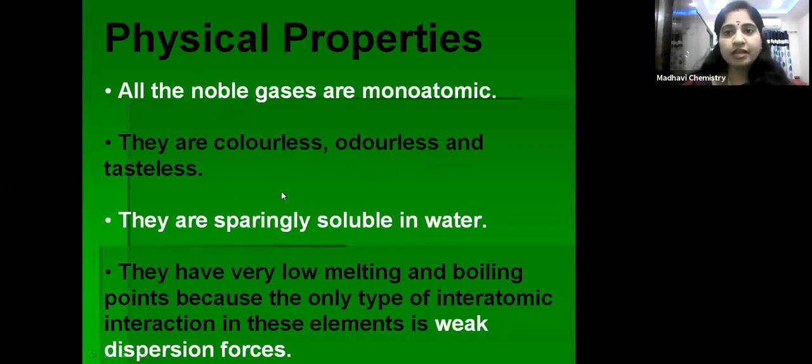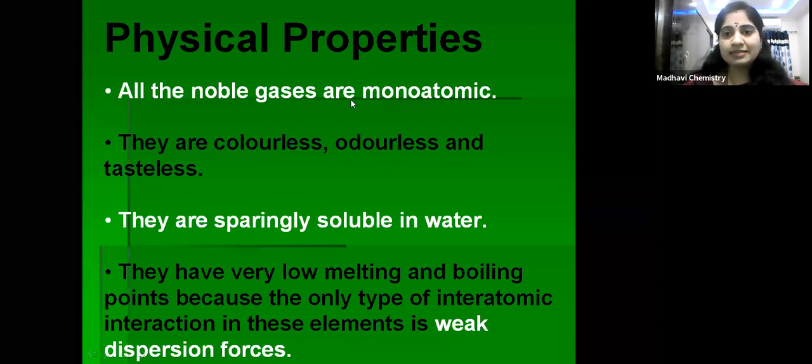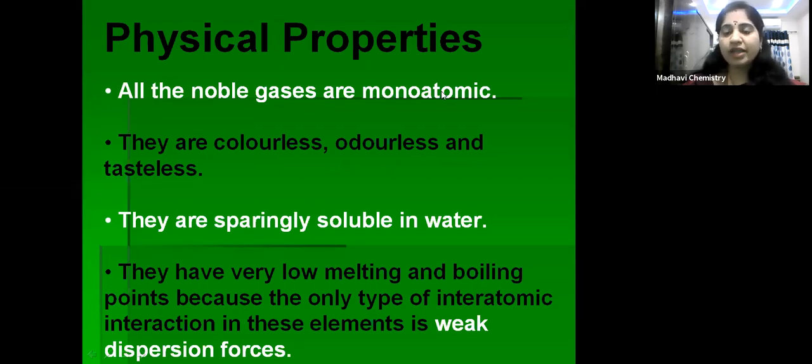Next, coming to physical properties. Up to now, children, we have discussed the atomic properties of group 18 elements: electronic configuration, atomic radii, ionization enthalpy, and electron gain enthalpy. Next, the physical properties of group 18 elements. All the noble gases are monoatomic. Why are they monoatomic? Because they have a stable configuration. Already they have stability.